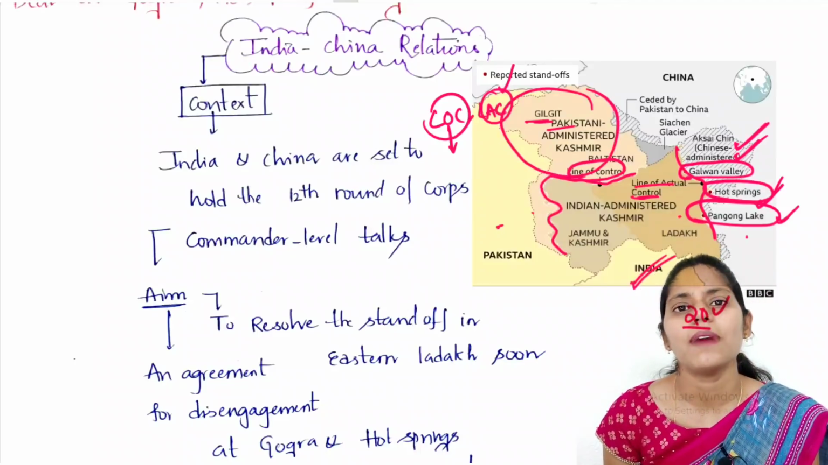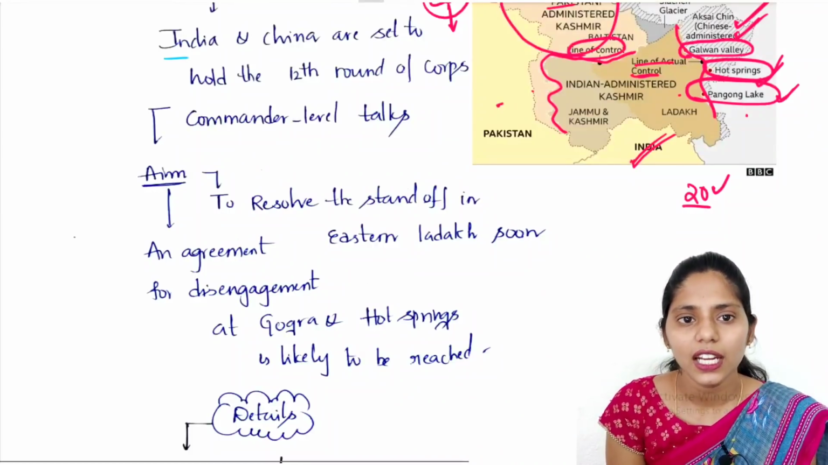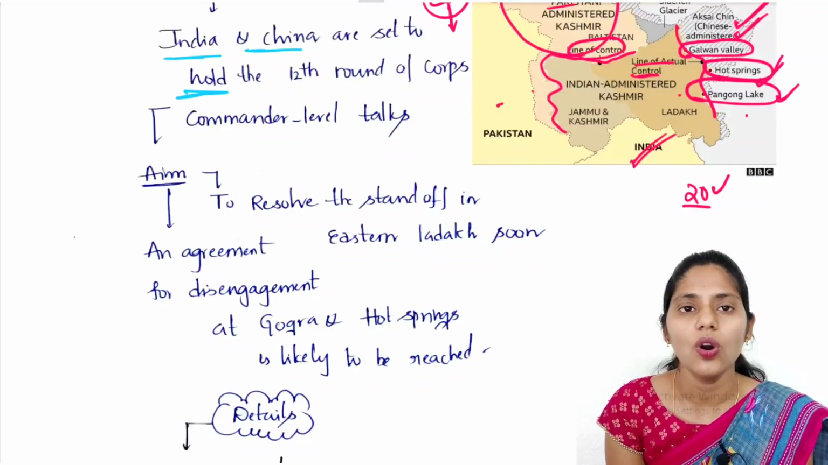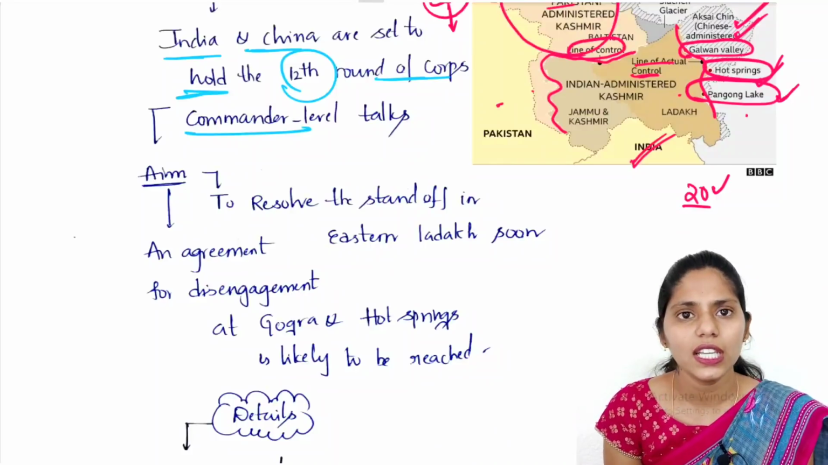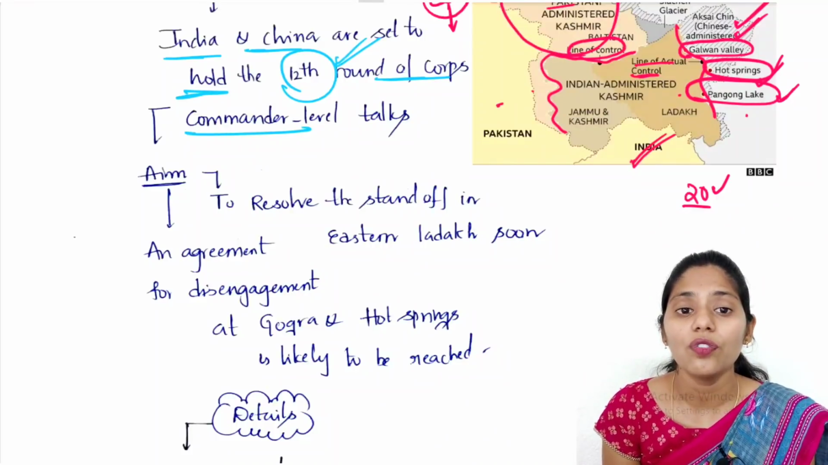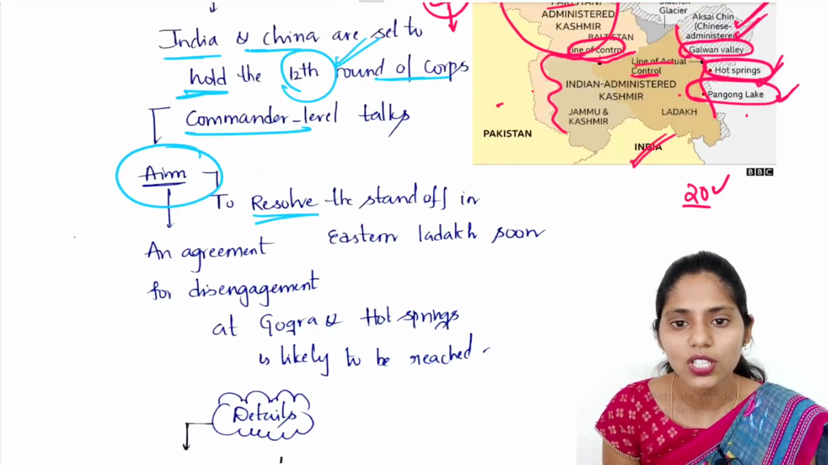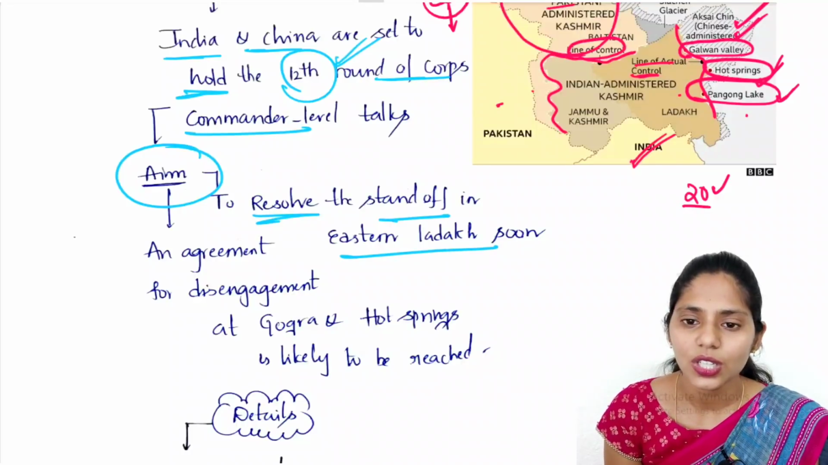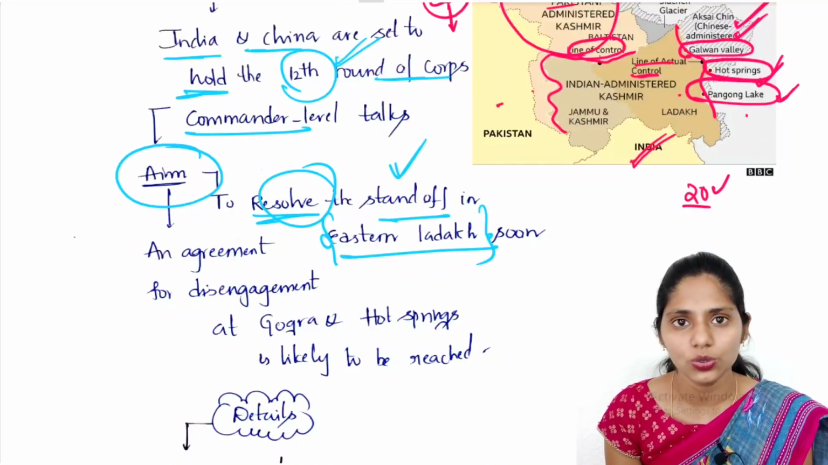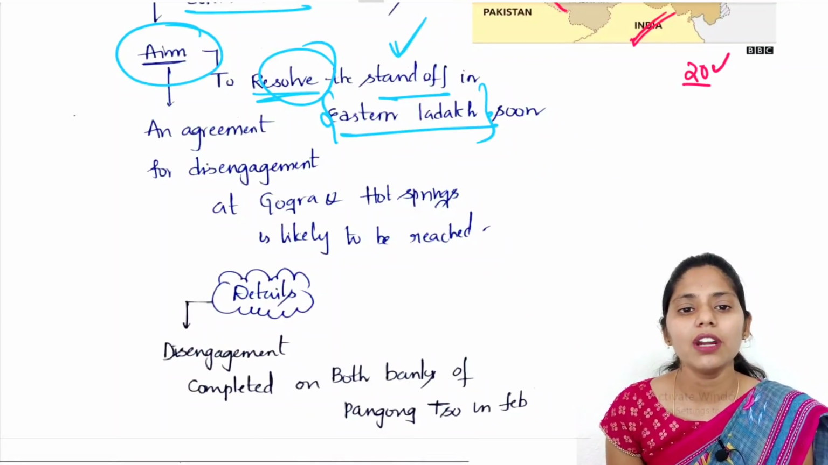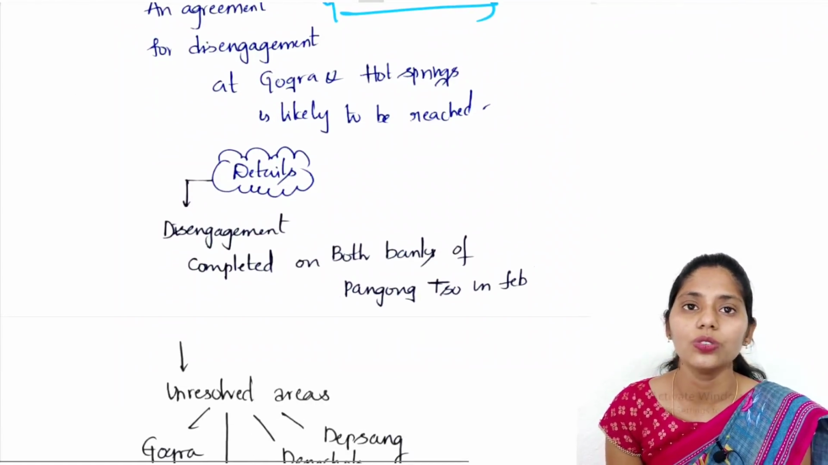areas. So this is some background, and now let us try to see the context. If you see the context, it mainly says that India and China are set to hold the 12th round of corps commander level talks. What is the aim of this talk? The aim is mainly to resolve the standoff in eastern Ladakh. So in this eastern Ladakh region, we want to resolve the standoff issue. An agreement for disengagement at Gogra as well as Hot Spring areas is going to be reached, okay, soon.